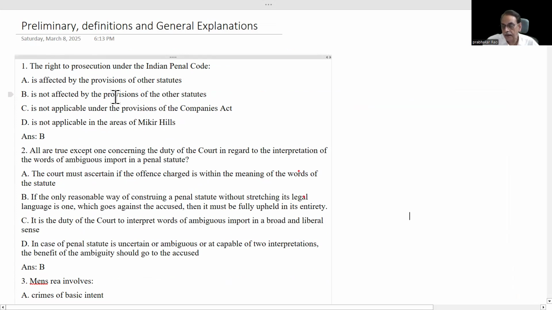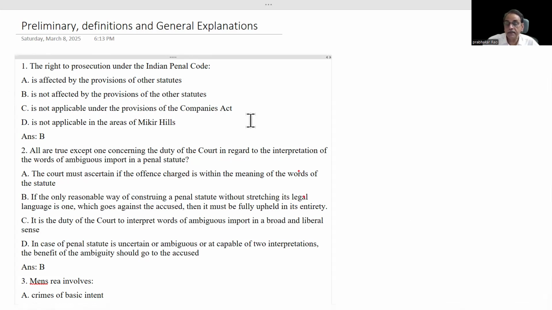The right to prosecution under the Indian Penal Code is affected by the provisions of other statutes; is not affected by the provisions of the other statutes; is not appealable; is not applicable under the provisions of the Companies Act; and is not applicable in the areas of Mikir Hills. The answer is B.